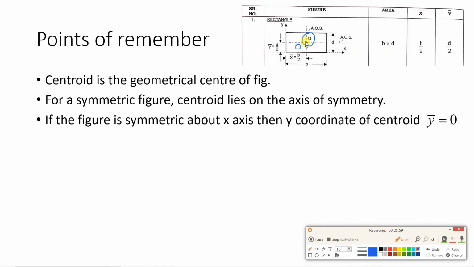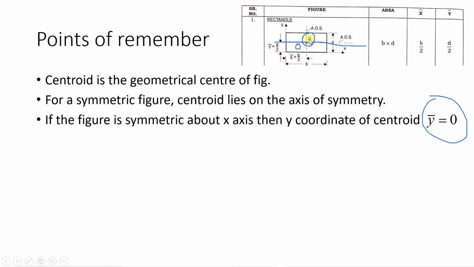If you are considering origin as G only, and if the figure is symmetrical about x-axis, then y bar will be 0. Y bar is 0. But what is the condition? O and G are coinciding. It depends on the condition.